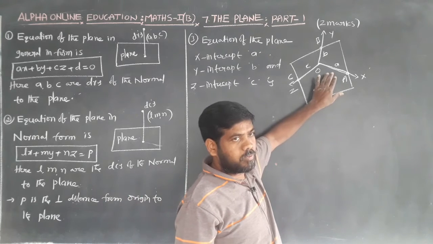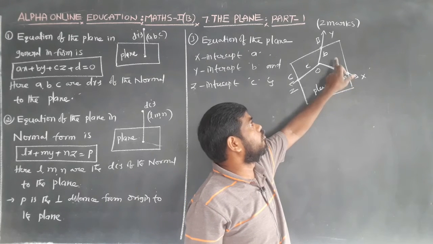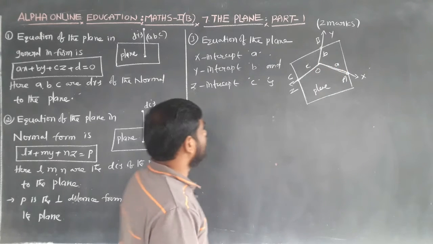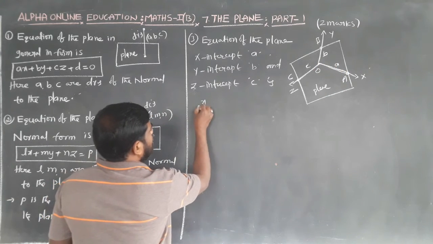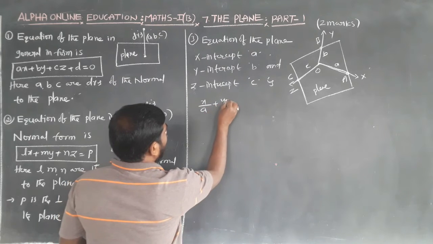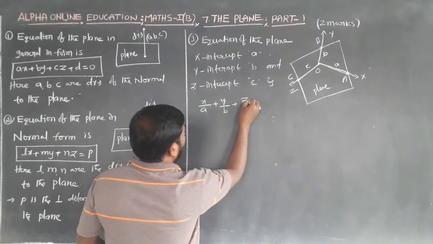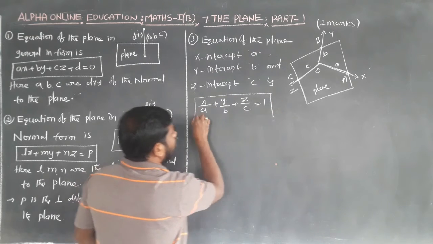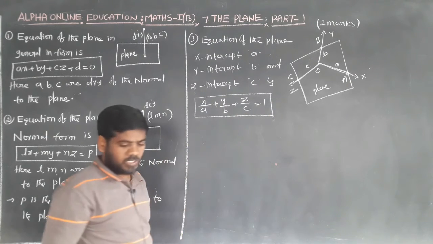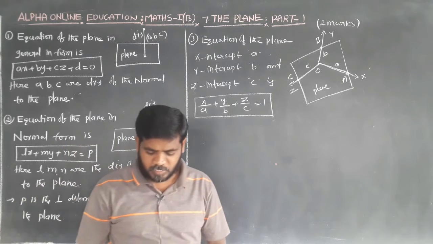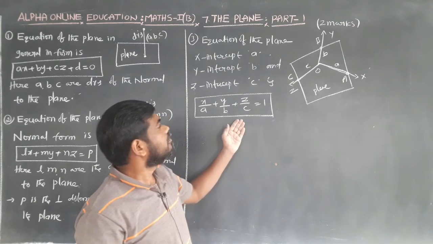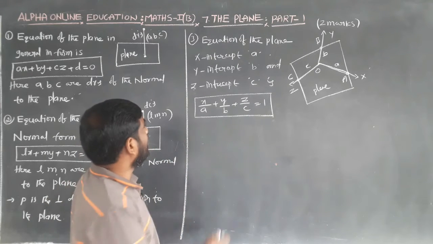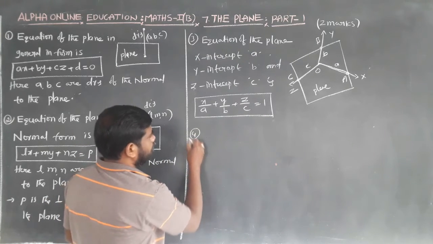The equation of the plane with x-intercept small a, y-intercept small b and z-intercept small c is x by a plus y by b plus z by c is equal to 1. This is the equation of the plane in intercept form.